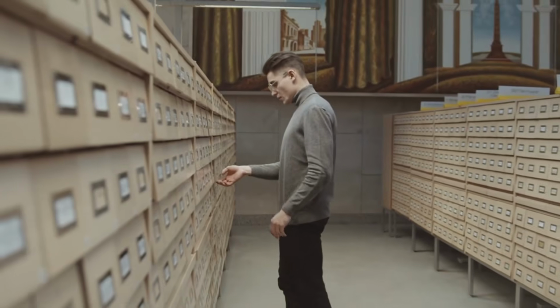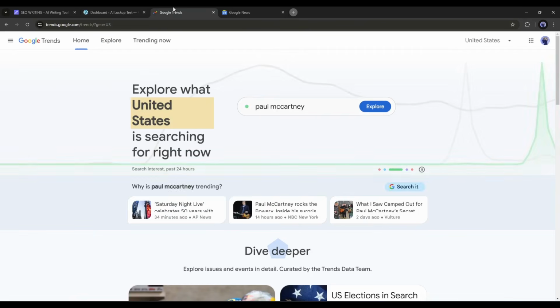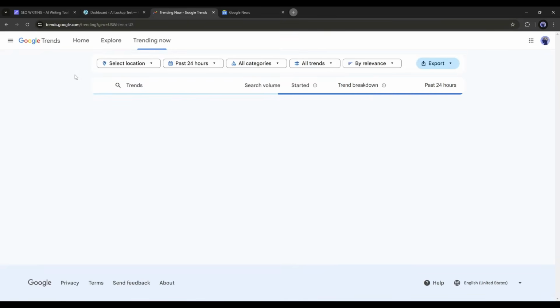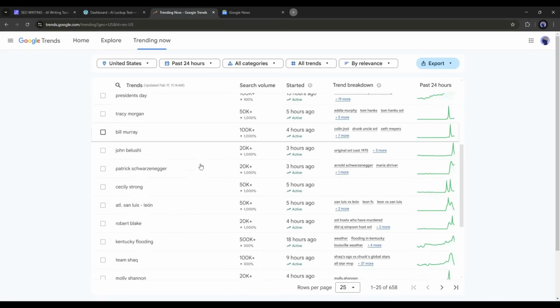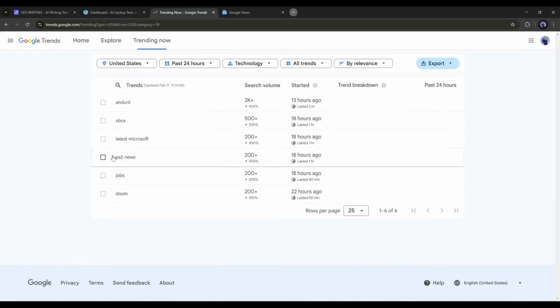Let's go ahead and find a niche for you to be able to start making blog posts in. Open Google Trends and the Google News website. Now, here on Google Trends, you can find, on the Trending Now tab, topics that are being talked about today that people are actually searching for right now. You can get a clear idea of what kind of topics people are talking about and looking for on Google.